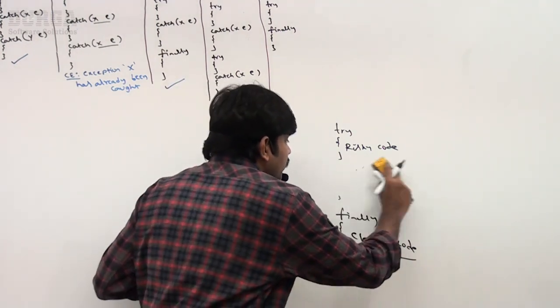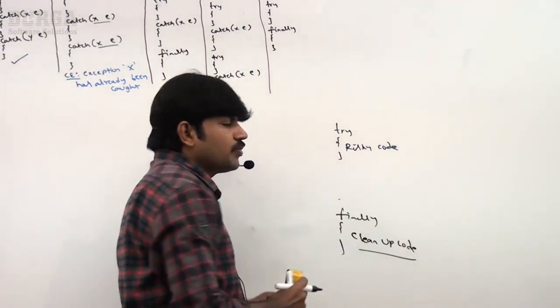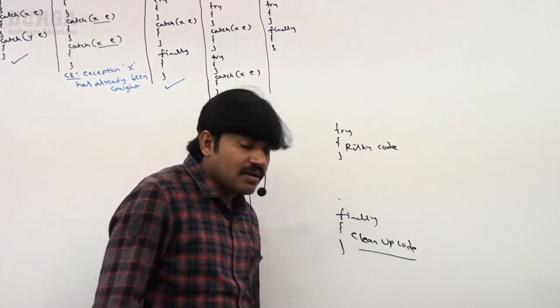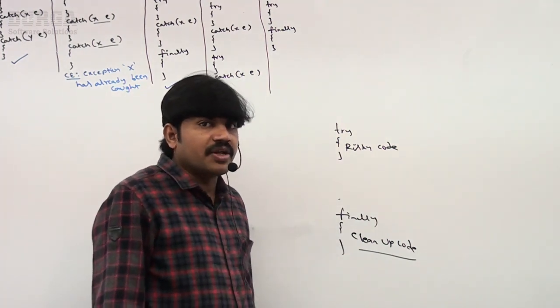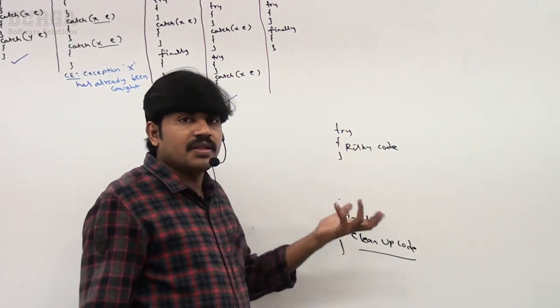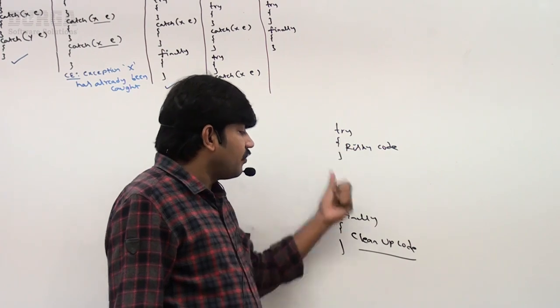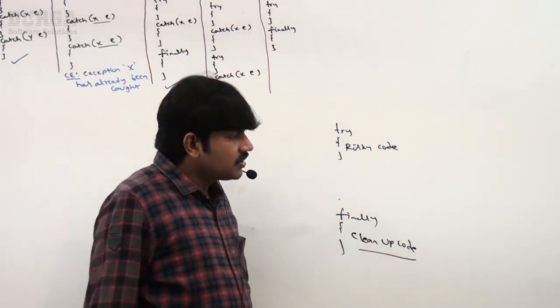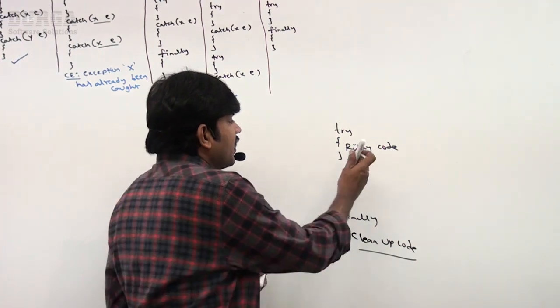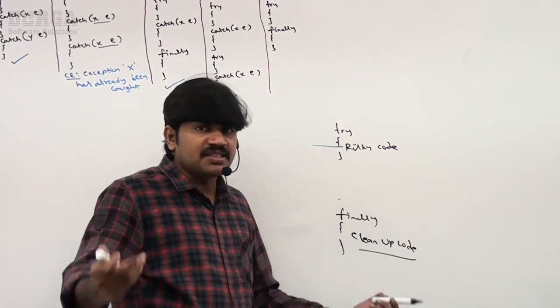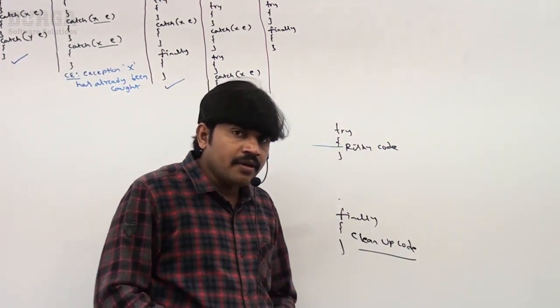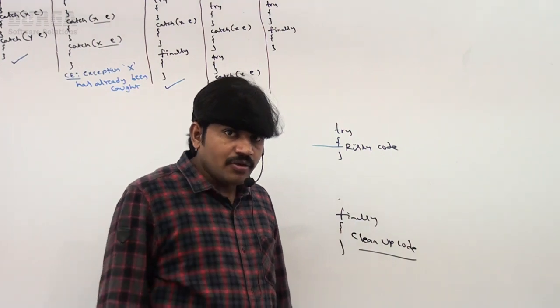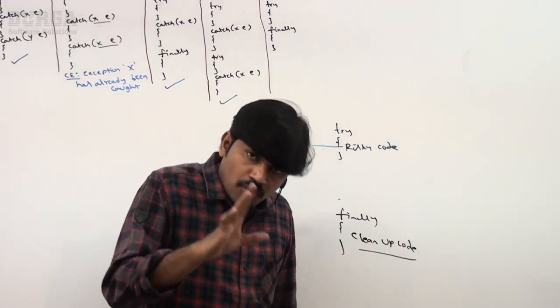Assume that the catch block is not there, sir. Is it valid or not? Yes. Most people will doubt it: without a catch block, what is the need of taking the try block and finally block? You may have this doubt. In some scenarios there may be a chance of raising an exception, but I don't know how to handle it. So abnormal termination, no problem.